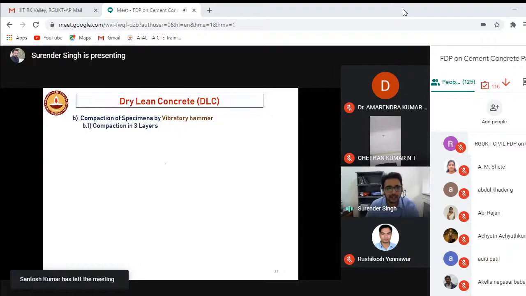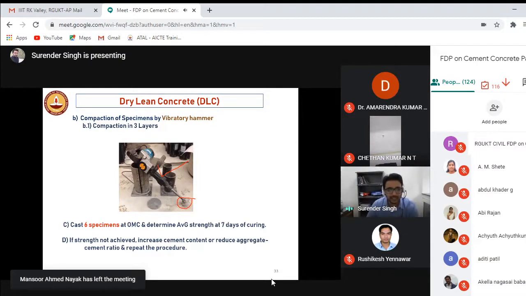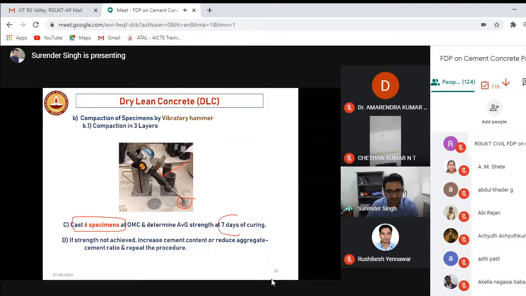Now you have the water value, the cement value, the coarse aggregate and fine aggregate value. Then prepare the specimens. Remember, while preparing the specimens, you have to use a vibratory hammer. This is a special apparatus. If you see, it's like a drilling machine, but with a base plate. You have to compact in 3 layers with the help of this, cast 6 specimens at OMC, and find out the strength at 7 days.